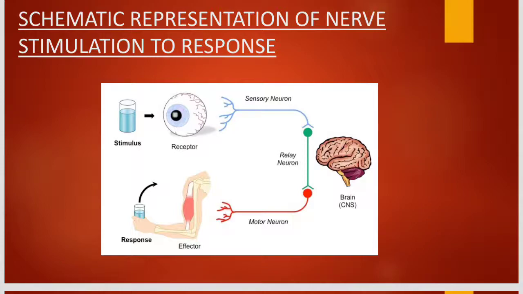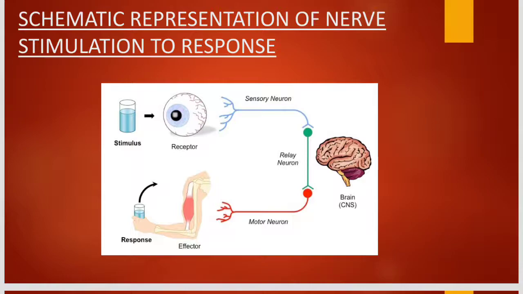Because our skin, which is for the sense of touch, will touch the hot object and send the message to the brain through the sensory neuron, and through the relay neuron the brain decides and takes the decision what to do, and sends the messages through the motor neuron to the effectors, our muscles, and we immediately remove our hand from the hot object. That is the response. So the immediate response to the external stimuli is called the reflex action, and this pathway is called the reflex arc.